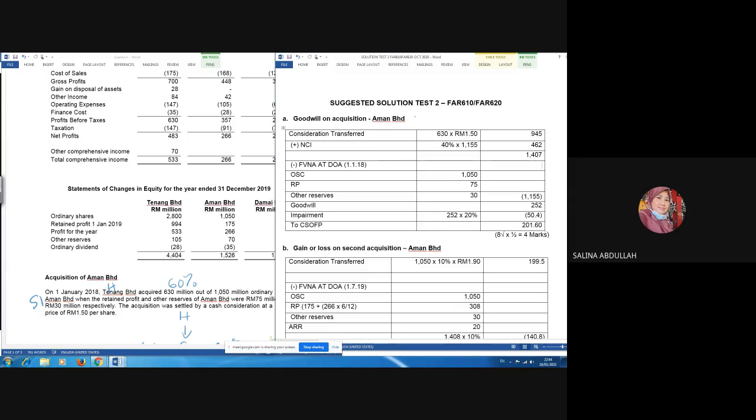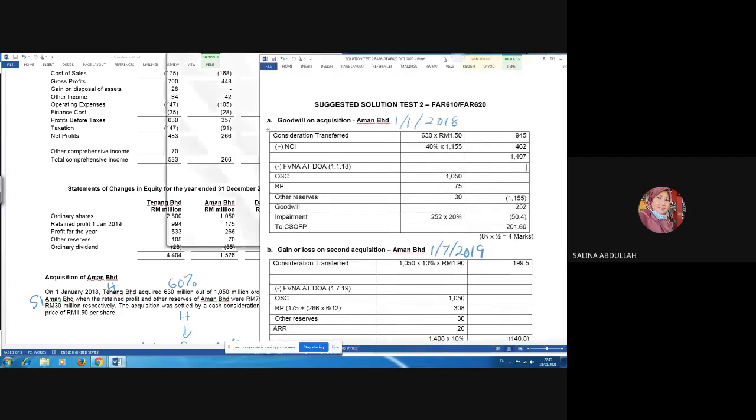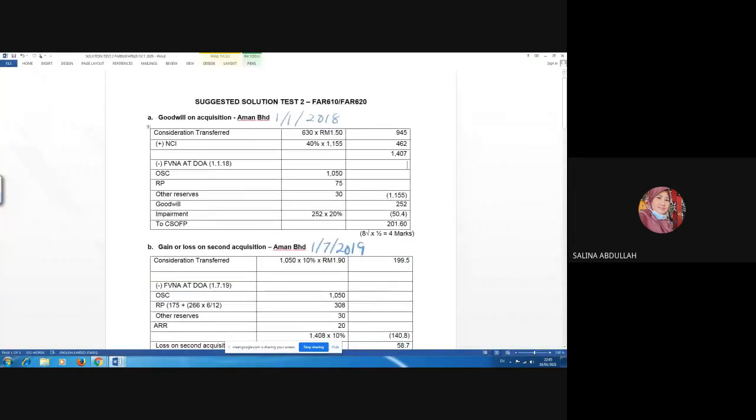the first acquisition happened on 1st of January 2018. Can refer to the question. And this second acquisition happened on 1st of July 2019. There are students who actually mistakenly show this 20 million revaluation in the first acquisition.